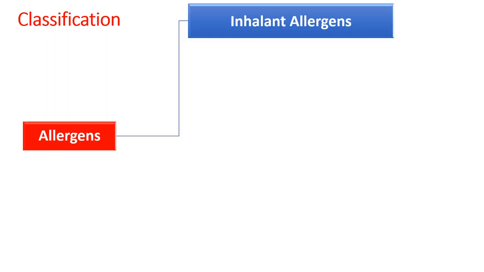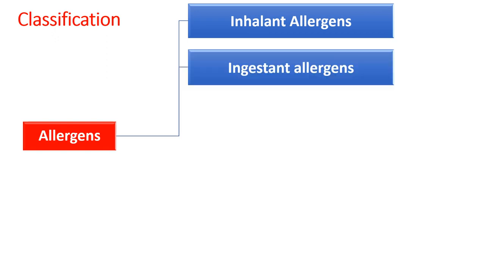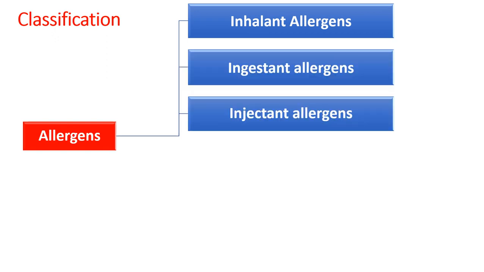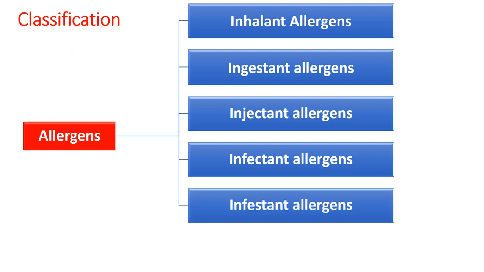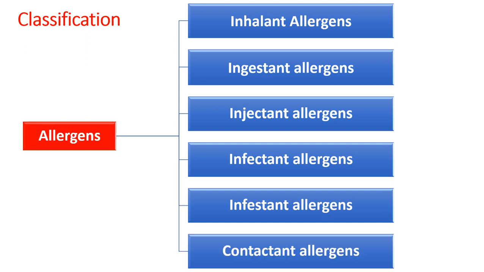Likewise, inhalant allergens, ingestant allergens, injectant allergens, infectant allergens that cause infection, infestant allergens which release certain chemicals, and contactant allergens which, when they come in direct contact with the skin, cause allergy. So on the basis of their entry into the body, they are categorized in these following subclasses. Now we will be discussing each of these classes in detail.